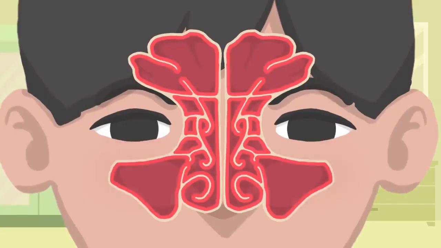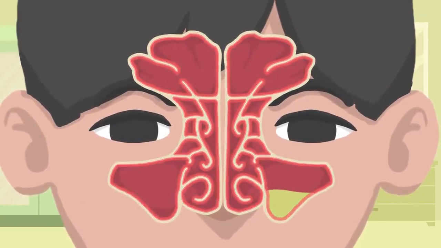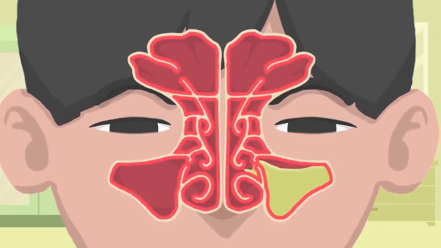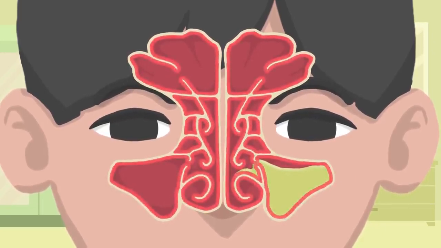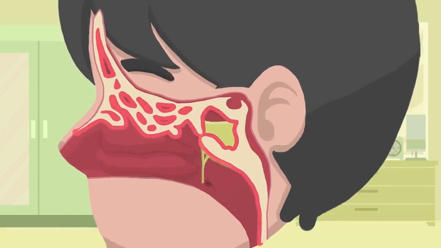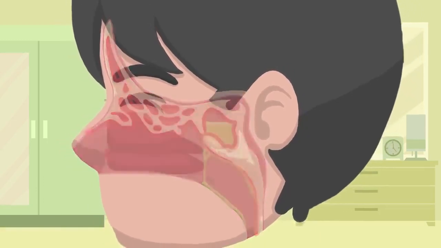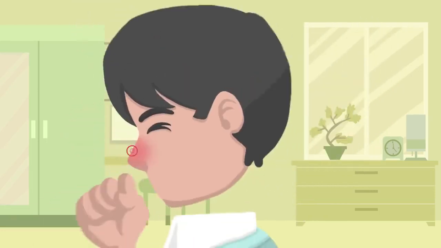Also, since the mucosa is inflamed, it will produce lots of mucus, which is going to drain into the nasal cavity through sinus openings or ostia. Once in the nasal cavity, there's only 2 things it can do. First thing is to come out of your nose so people will notice nasal discharge. The second thing it can do is go to the back of your throat, as the back of your nose is related to back of your throat, and there it causes irritation and cause you to cough.